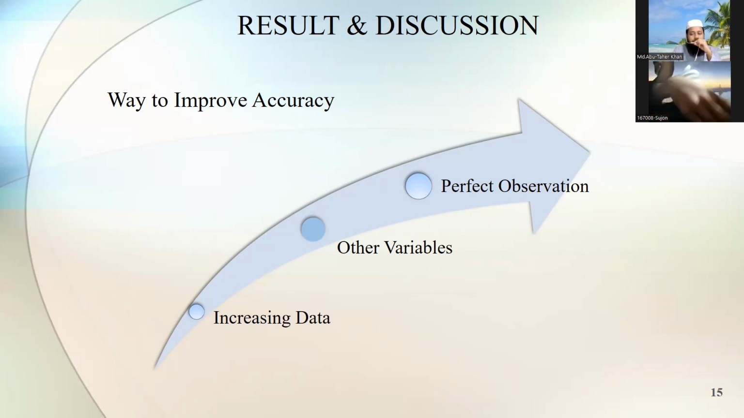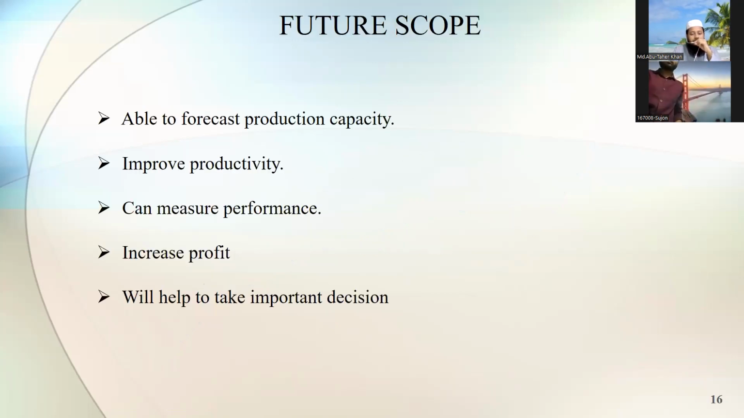And in the future scope, the authority will be able to forecast production capacity and will improve productivity, because productivity is the ratio of output to input. So if the output is increased, it will also increase the productivity. In this way, we can measure the performance of the workers, and it will obviously increase the profit and help to make important decisions in different cases. That's all from me. Thank you.